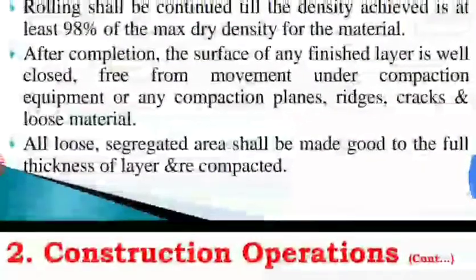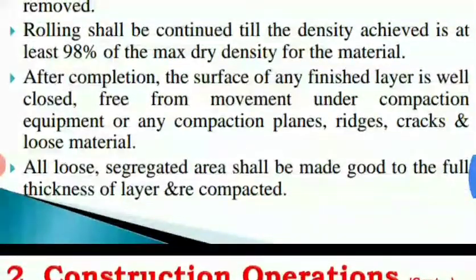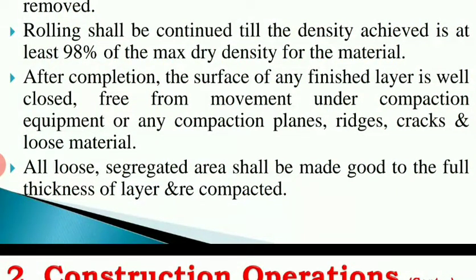And all those segregated areas shall be made good to the full thickness of the layer and recompacted. So if it is not achieving 98% of the maximum dry density, we can restart the compaction work. Whatever loose material has been placed, for example where compaction was not done properly, that place will look like loose material has been placed there.